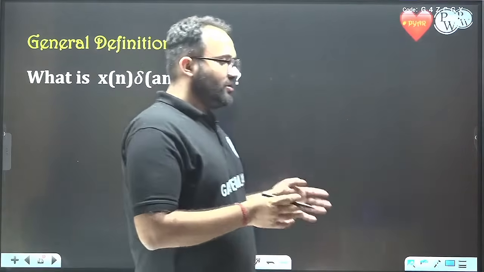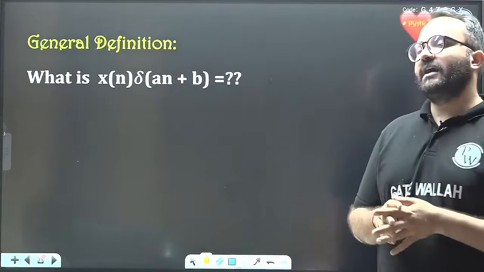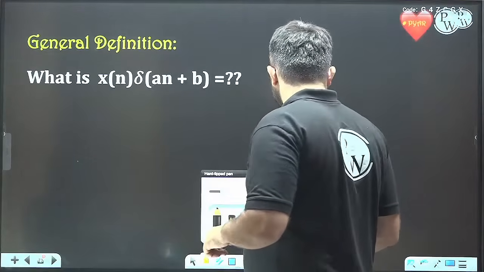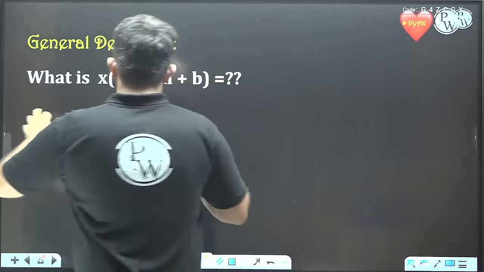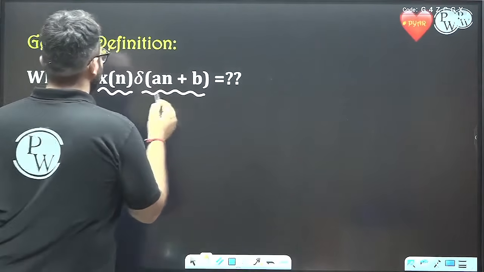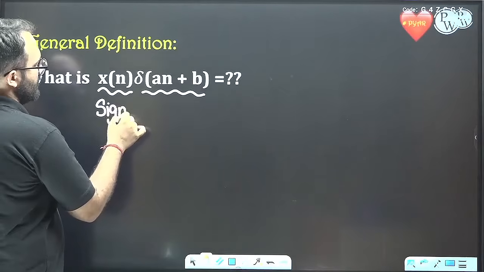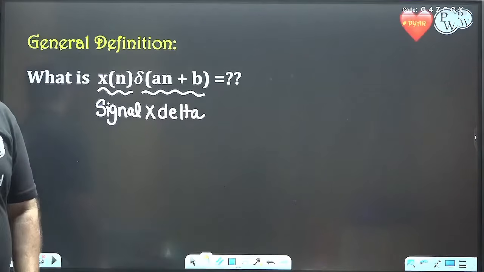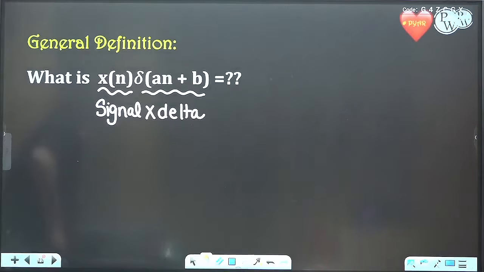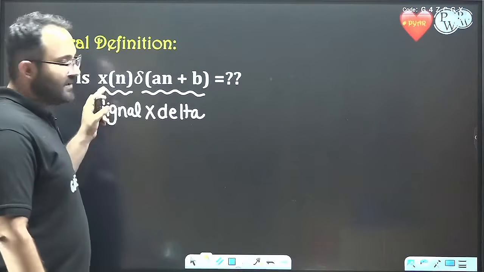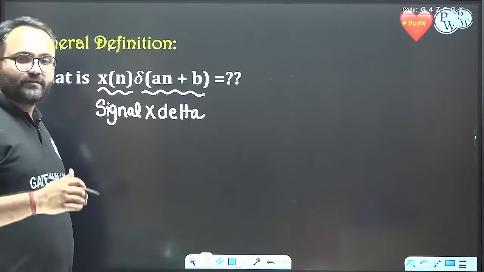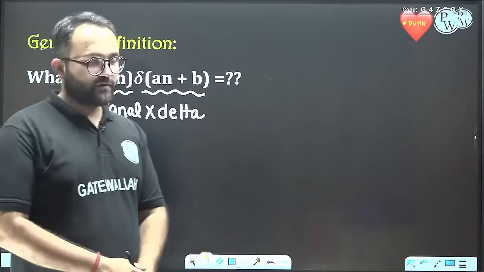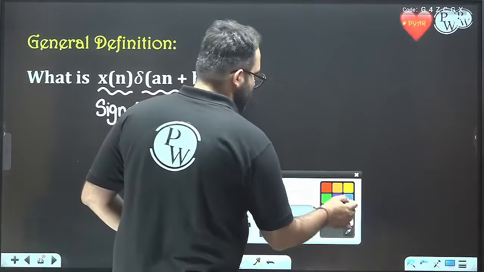Now, let's come to the similar analysis as we have done in the continuous time domain. What is the analysis? A signal multiplied by delta. This is almost the same manner that we have done in continuous time. There are two things.